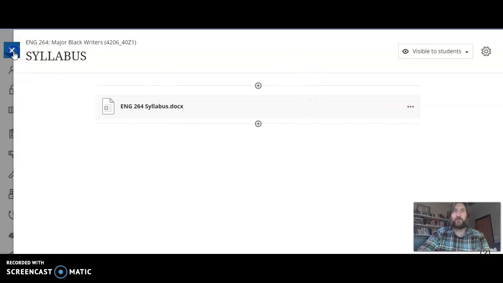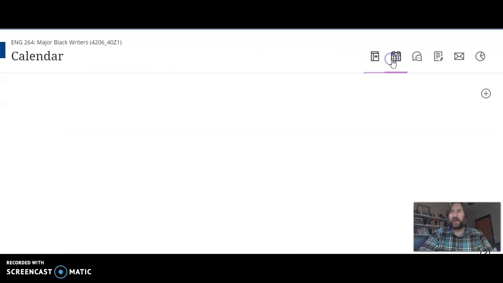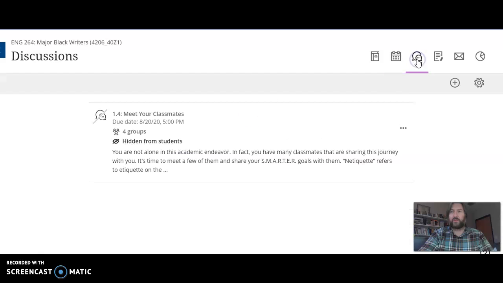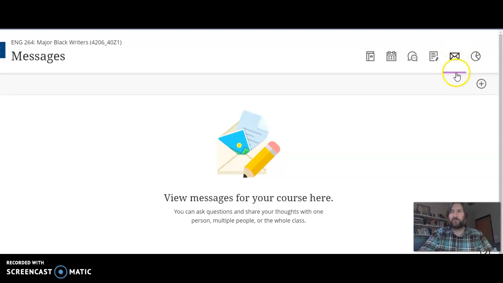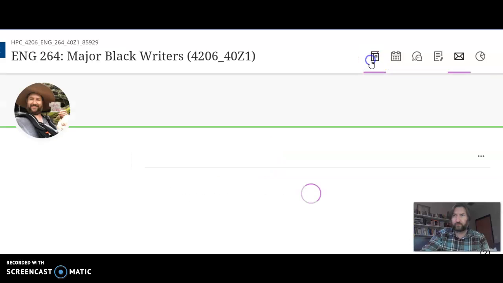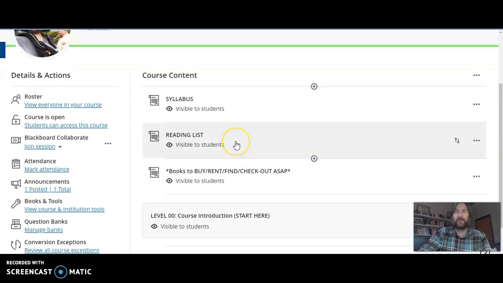To navigate back to what is called the stream, you see this is just the stream for the Blackboard course. This is the calendar. There we have discussion boards. There we have the grade book, and then there we have messages between you, the instructor, and yourself or other students. In the stream, the next thing you go to is this reading list.